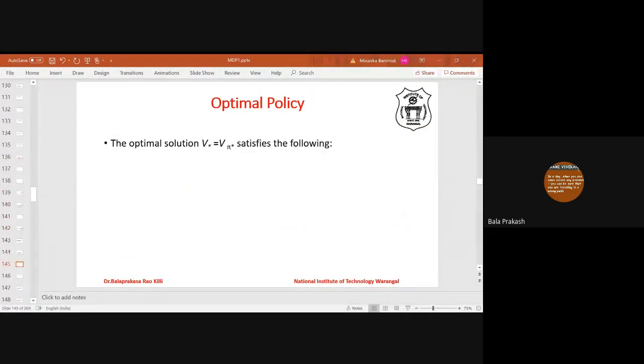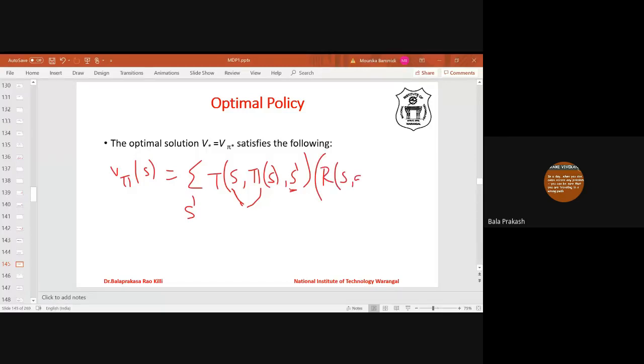So what is V pi? We already discussed. V pi of S is the sum over next states S dash of the transition probability from S, following pi of S, to S dash, times the reward for the transition S, A, S dash, plus gamma times V pi of S dash. This is the value function with respect to state S.